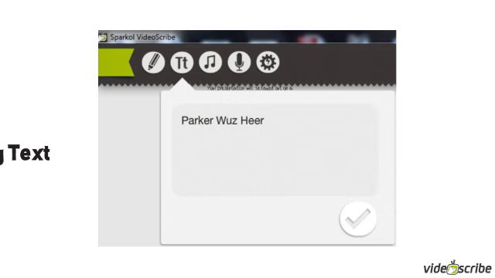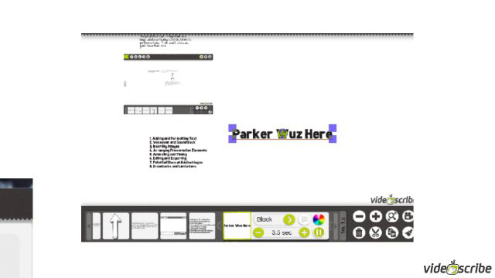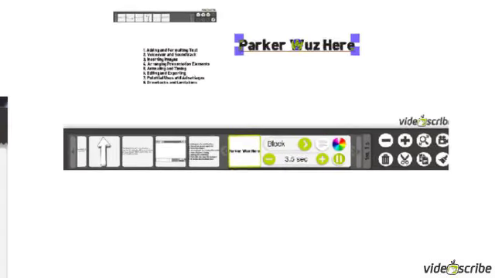If you want to add text, you simply click the two T's in the upper left-hand corner, type in whatever you'd like, click the check mark, and your text will be inserted directly to the palette. Here it is, somewhat centered. You can manipulate it using the formatting palette just below.